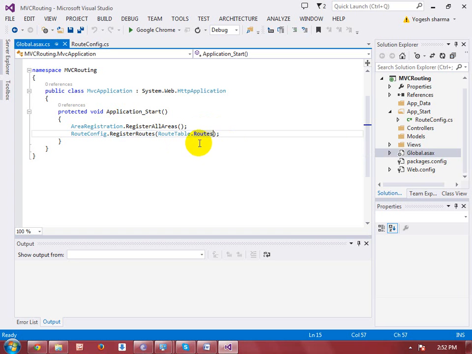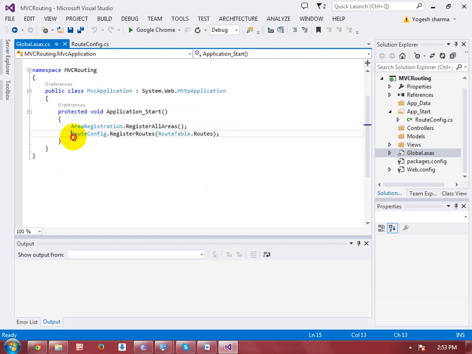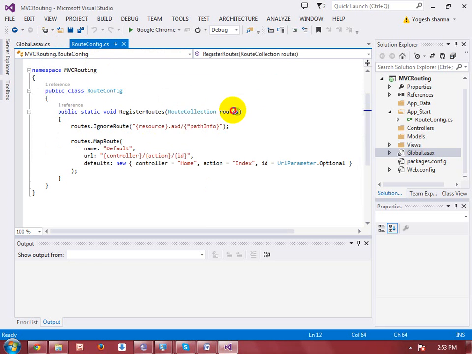Okay, so what is the role of routes? Routes map all the routes which are given by the end user. This particular method is called, and the definition of this method is in the RouteConfig.cs file. It is a static method, so there is no need to create an object of RouteConfig. You can directly call this method by using the class name, RouteConfig.RegisterRoutes, and you are passing the routes argument, and the routes argument will come over here.